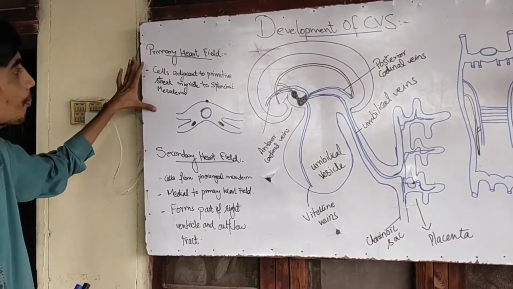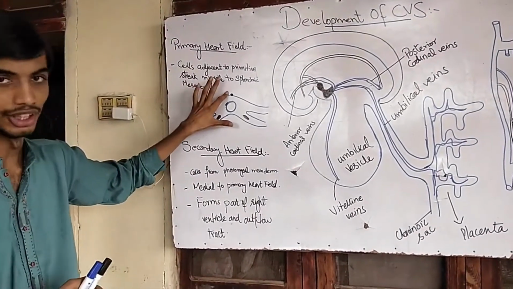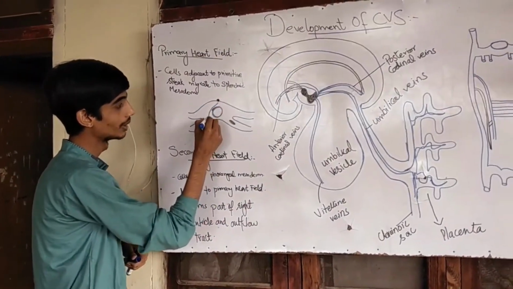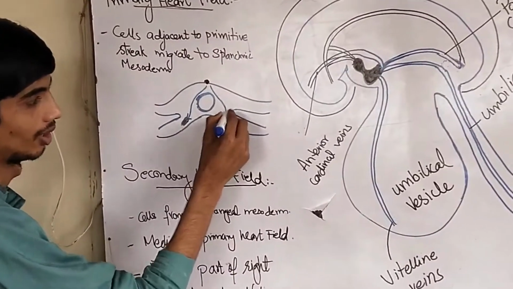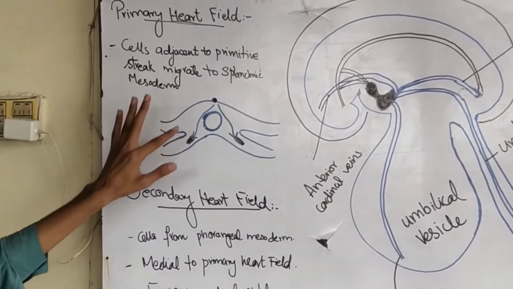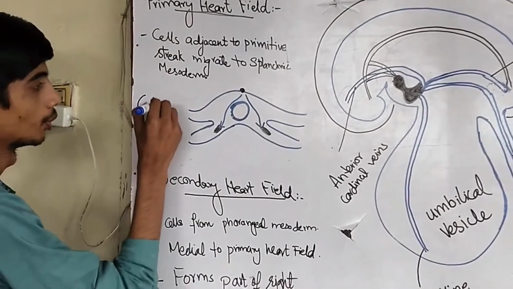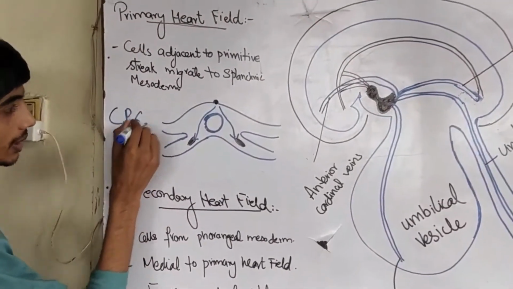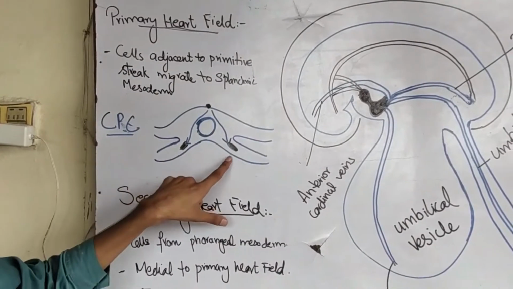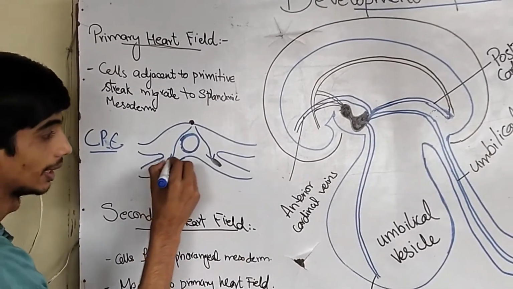What happens actually during the early development of the embryo is that some cells from the cranial part of the primitive streak are going to migrate towards the lateral plate mesoderm bilaterally. In the splanchnic layer of the lateral plate mesoderm, some cells migrate, and these are the cardiac progenitor cells. These cardiac progenitor cells migrate from the area adjacent to the primitive streak towards the lateral plate mesoderm, and here an area of cardiac progenitor cells develops